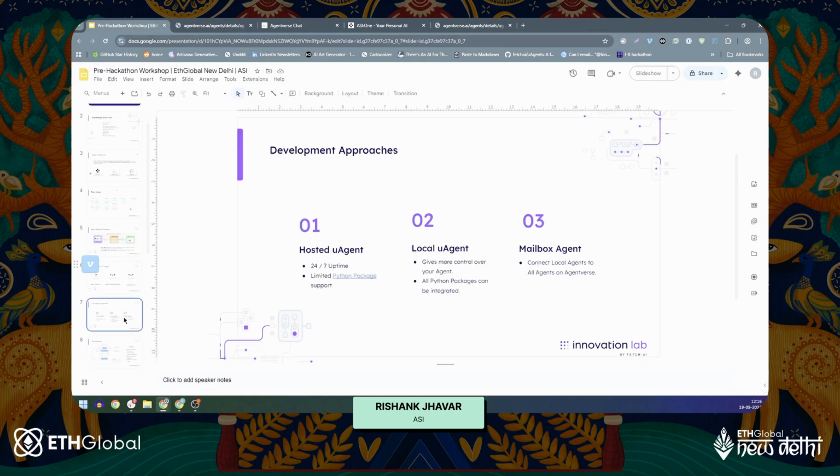Also, now we'll discuss the three different development approaches that we have. One is a hosted UAgent. Now, the best part about hosted UAgent is that you do not have to worry about anything. Everything will be taken care of by AgentVerse. You do not have to worry about infrastructure at all. So you do not need a DevOps engineer in your hackathon team. You can just do it yourself.